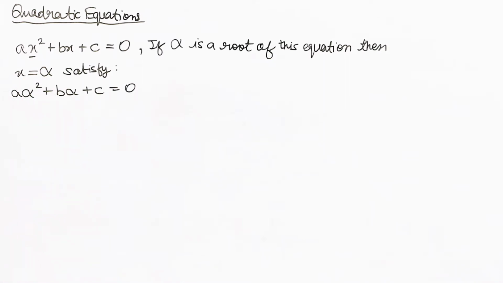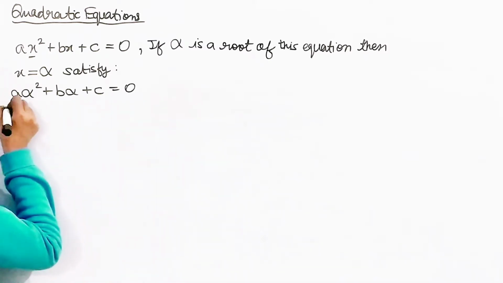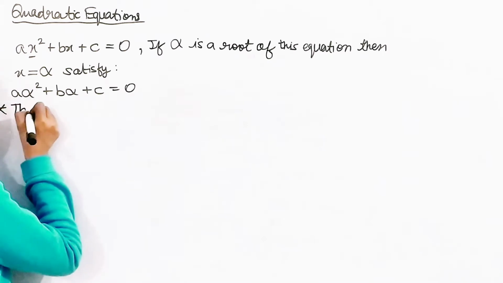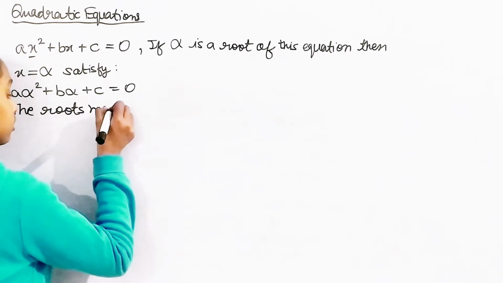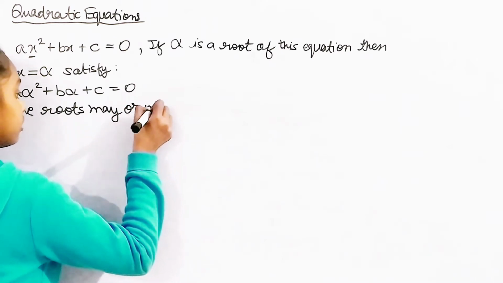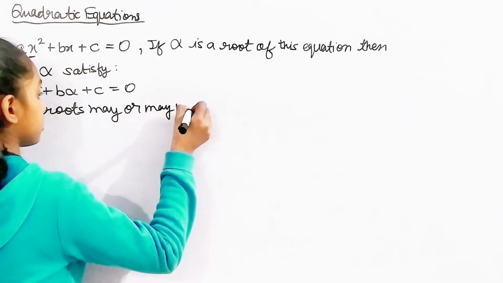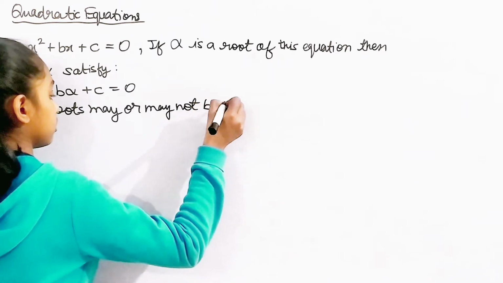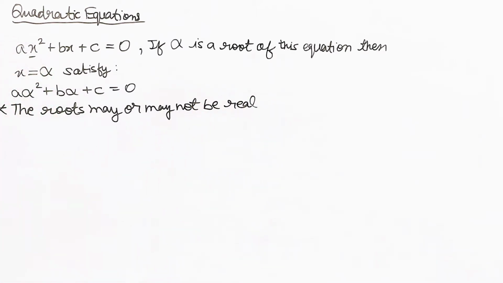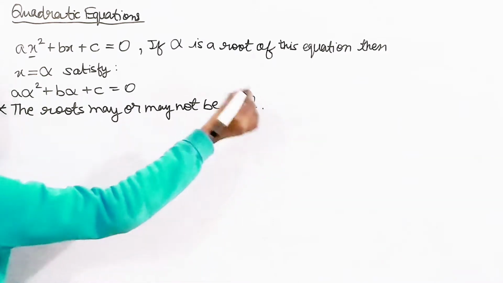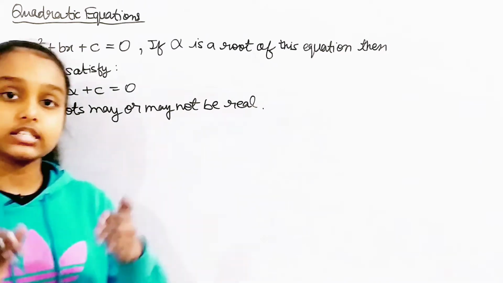And one thing to remember is that the roots may or may not be real. Got it? Okay, so let's get to our main topic.